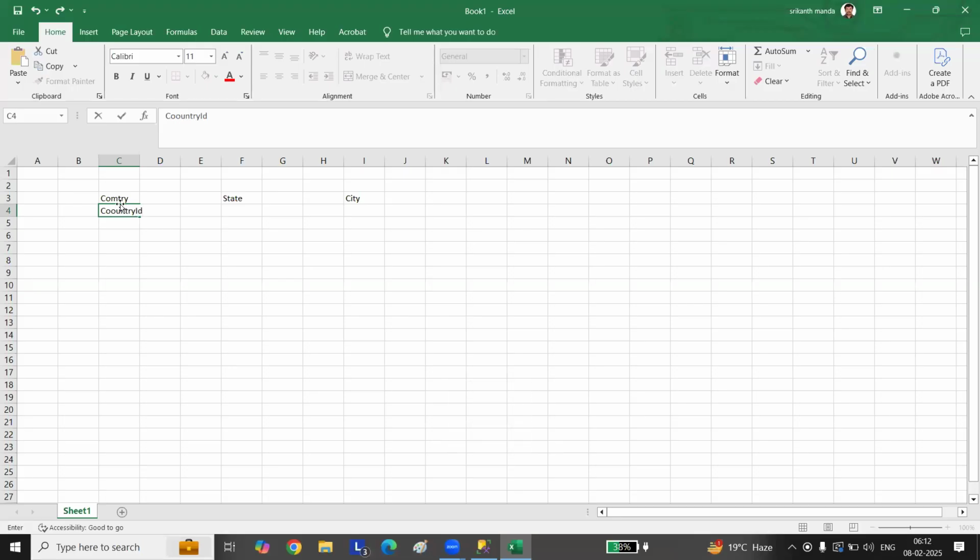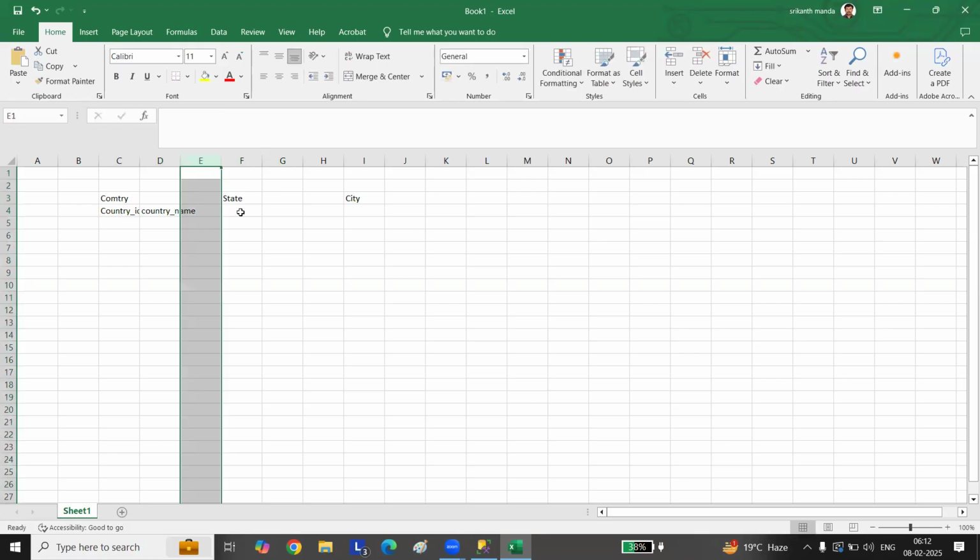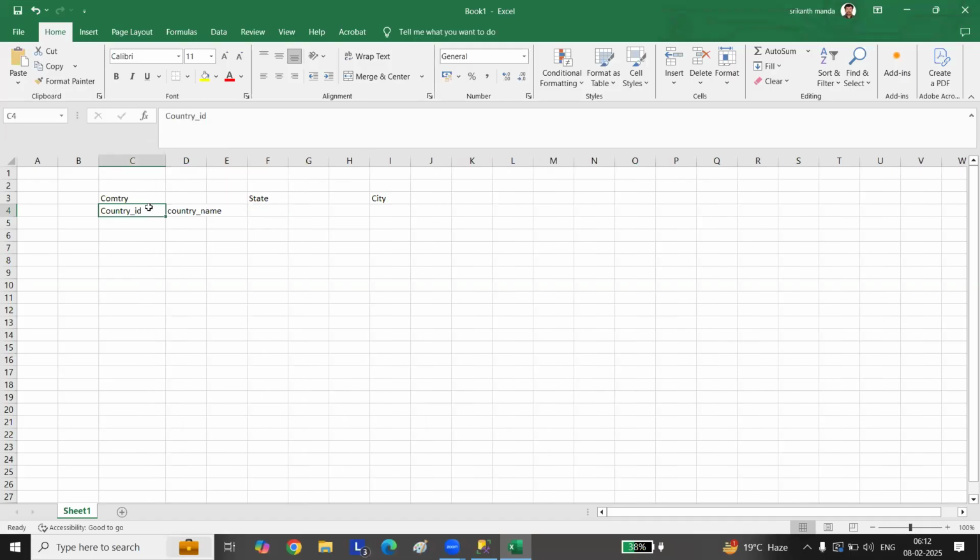So we'll do the same thing here: country_ID, country_name. Here we'll make this the primary key. Now I've got state ID. This also I'll make the primary key here.